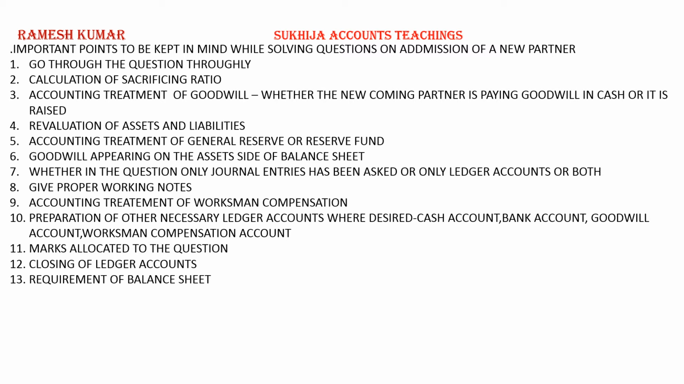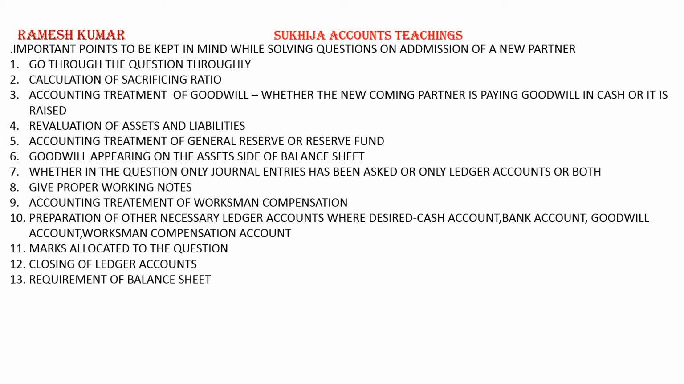And we will have to prepare revaluation account. If it is revaluation profit, that is, credit side is more than the debit side, then it will be transferred to old partners in their old profit sharing ratio. If the debit side is more, it means it is revaluation loss. This will also be charged from old partners in their old profit sharing ratio.